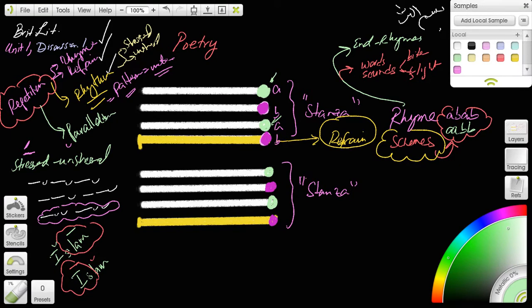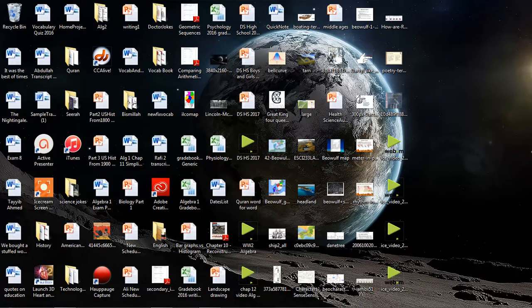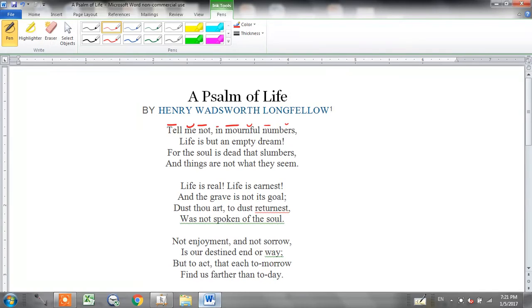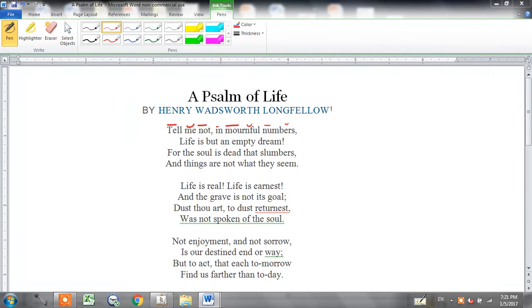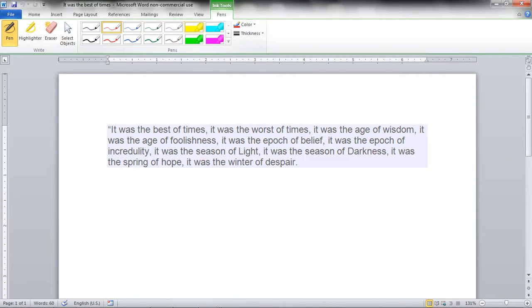Now, repetition can be the repetition of the same words or phrases. When similar phrases are used, that's called parallelism. So I shall try to give you an example here. Here's an example from the beginning words of A Tale of Two Cities by Dickens. One of my favorite lines of all, one of the most famous lines of all time. Parallelism, repetition of similar words or phrases.